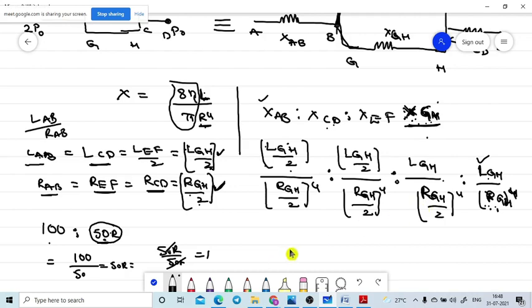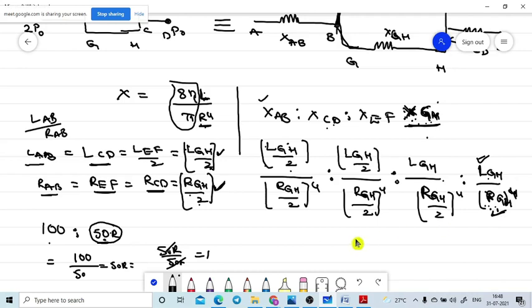The complete equation is written in terms of GH tube measurements only. So the GH tube X value means the length of GH and the radius of GH.